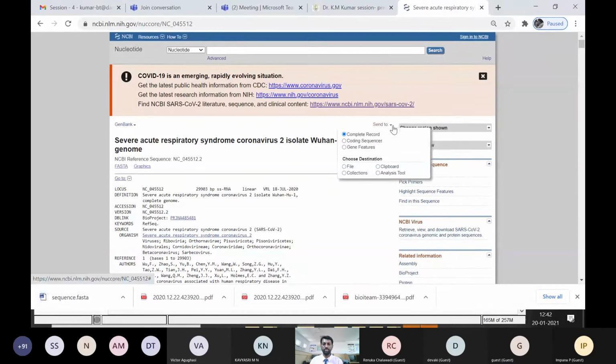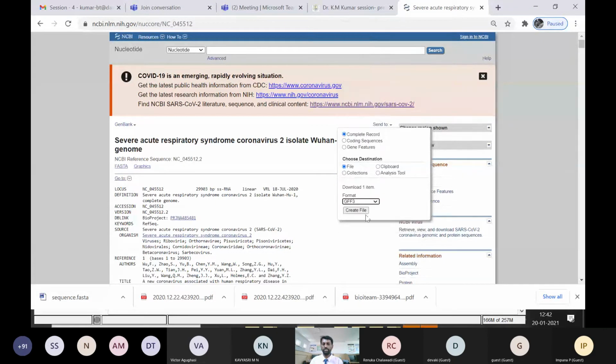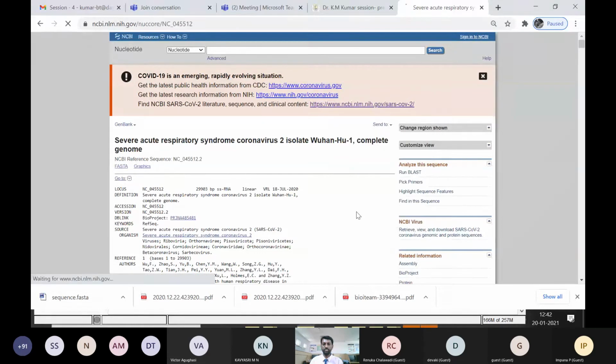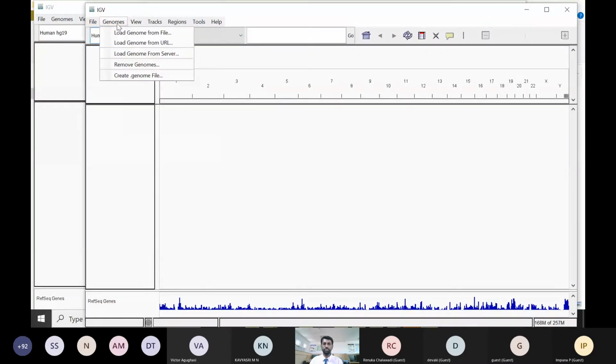And also we need a GFF file to study this. The same way you can create it, and you can see the GFF3 file is there. You can just again create the GFF file here. When you click on this GFF file, both the files you can visualize in the genome sequence. So to identify the spike protein, actually there are many different proteins. We are now targeting the spike protein to identify.